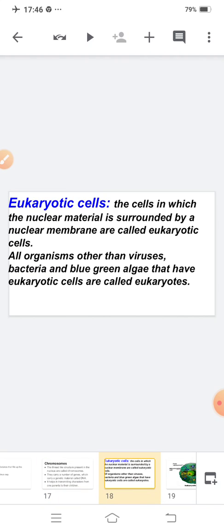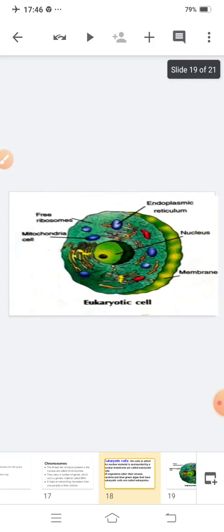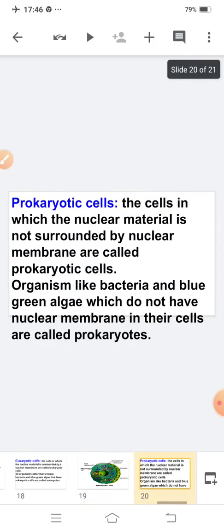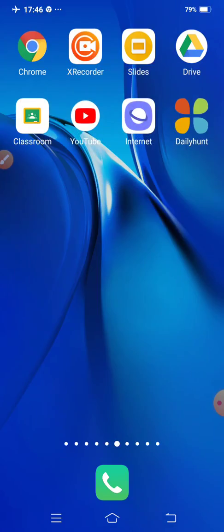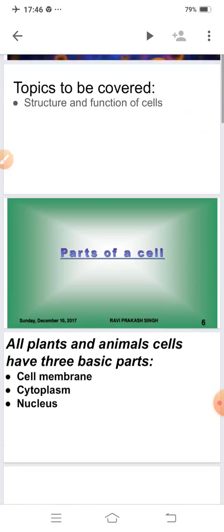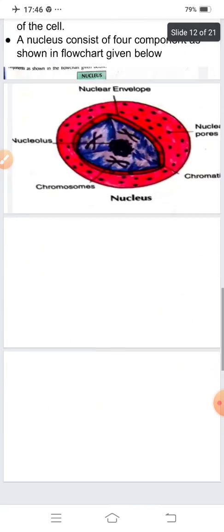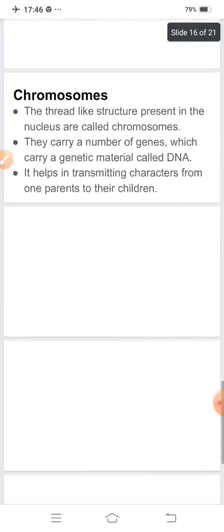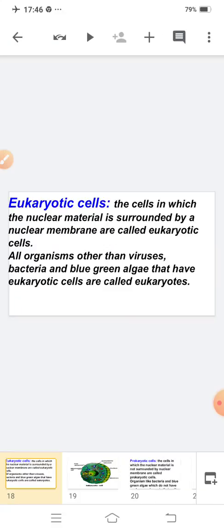Now, there are two types of cells, eukaryotic cells and prokaryotic cells. Eukaryotic cells are the cells in which the nuclear material is surrounded by a nuclear membrane.